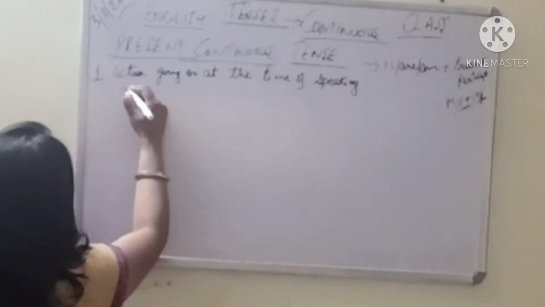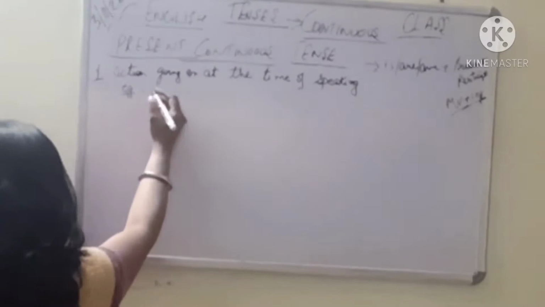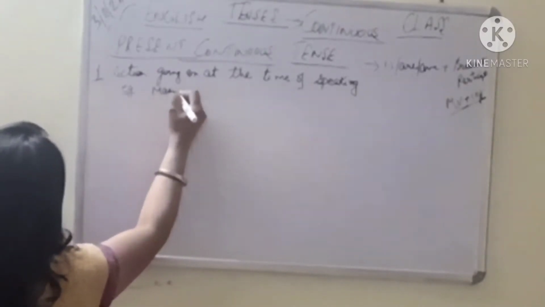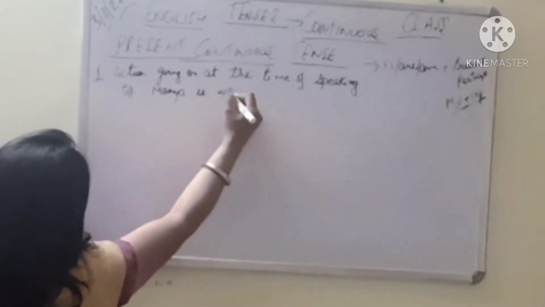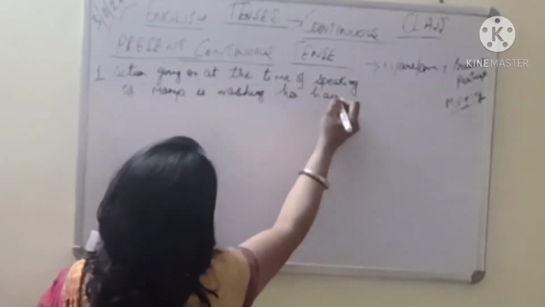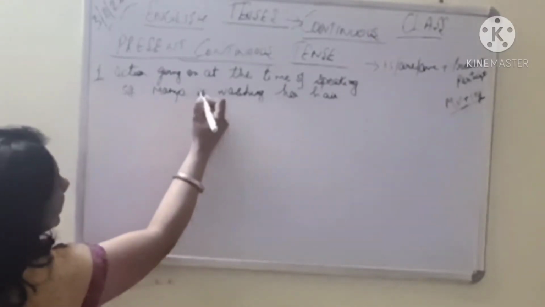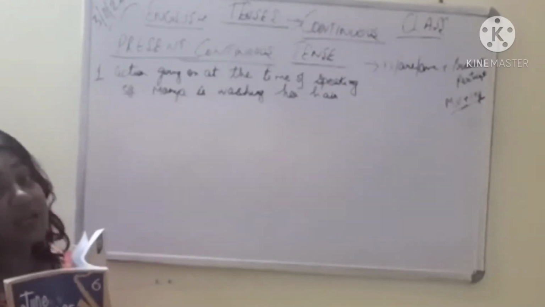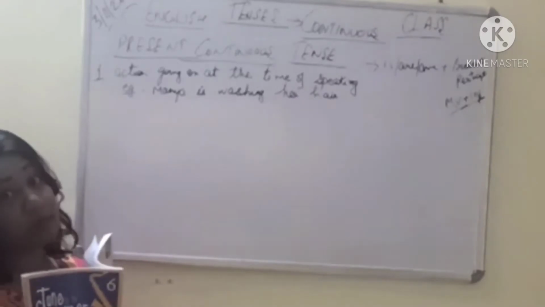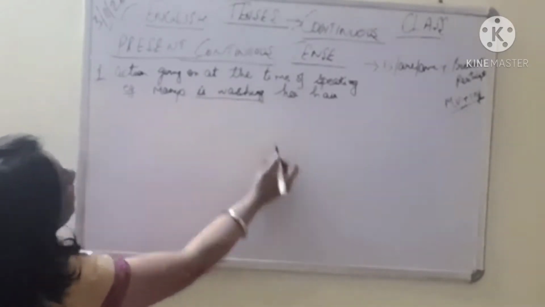लेट अस टेक एन एग्जांपल टू मेक इट क्लियर. फॉर एग्जांपल, Manya is washing her hair. So what is it now? Present continuous. If I ask you to find out the tense that has been used in the sentences, as it can be asked in your exams, what you are going to do is, you will underline like this.